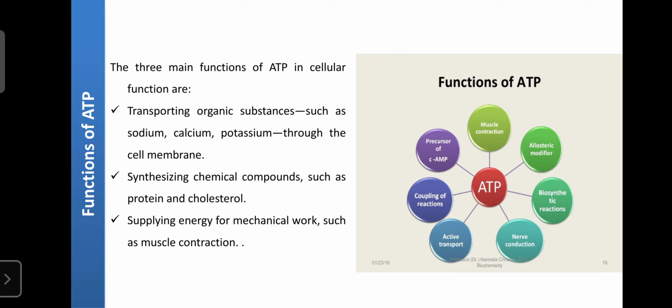ATP. ATP is also required for active transport and coupling reactions, and as a precursor for cyclic AMP, and cyclic AMP is also a signaling molecule. It is required to create communications.